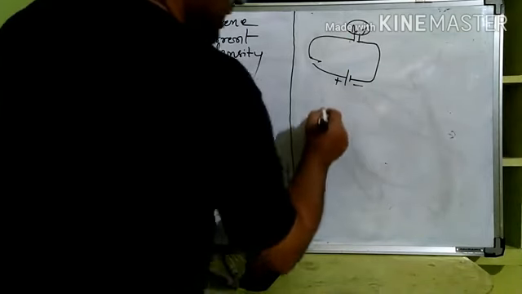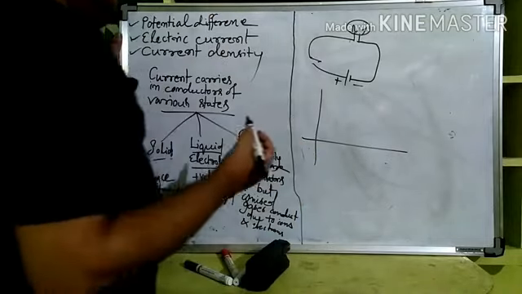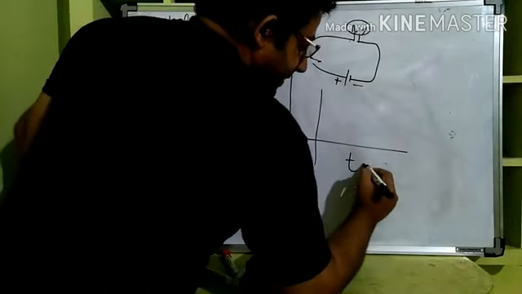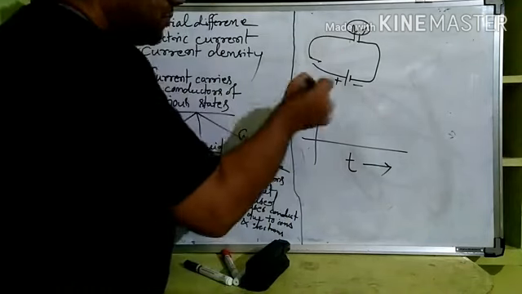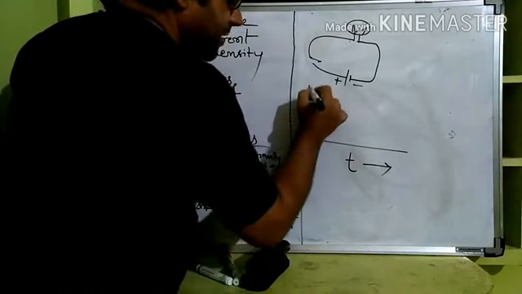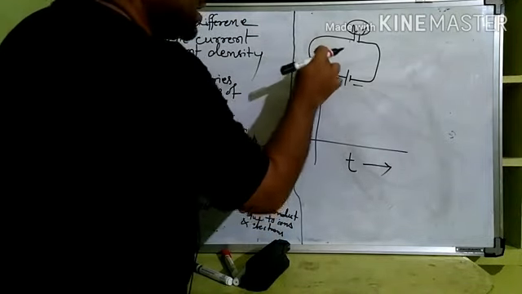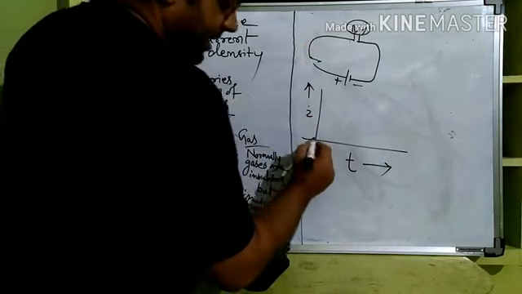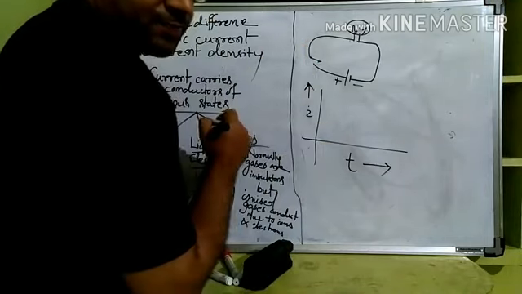But now see, if you draw and take time along x-axis and how much current is flowing along y-axis, what will happen? Suppose you switched it on and you are observing.